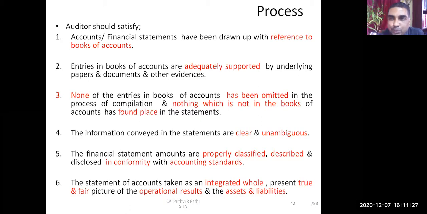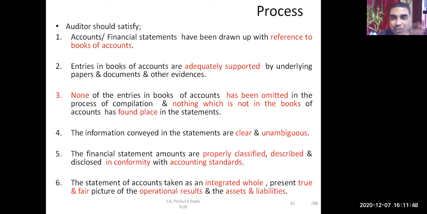If I see my cash book, the closing balance should match with my financial statement. So as an auditor, you may refer to both the things. Let us say for sales, you may see the sales register or sales ledger, and you may tick both the things. If both the items are ticked, that means they are matching.